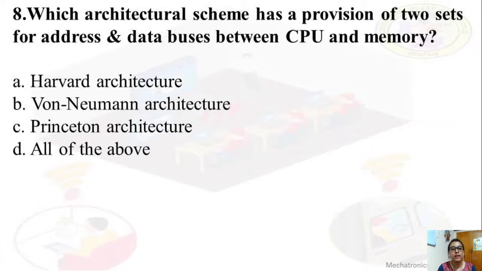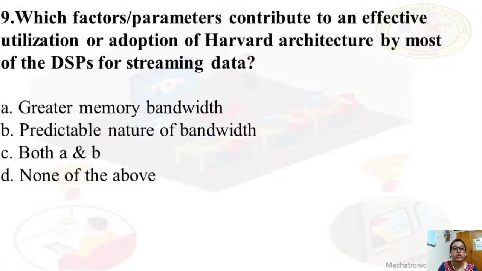Von Neumann is nothing but Princeton. Von Neumann means single address bus and single data bus. So Harvard is the answer. Next, which factors or parameters contribute to an effective utilization or adoption of Harvard architecture by most of the DSPs for streaming of data? Greater memory bandwidth, predictable nature of bandwidth, both A and B, none of the above.